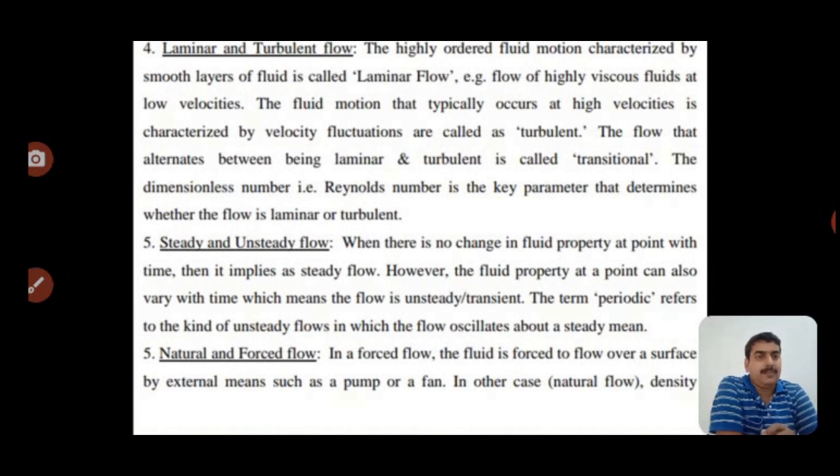The term periodic refers to the kind of unsteady flows in which the flow oscillates about a steady mean. Steady flow is fixed with time, and unsteady or non-steady flow is not fixed with time.